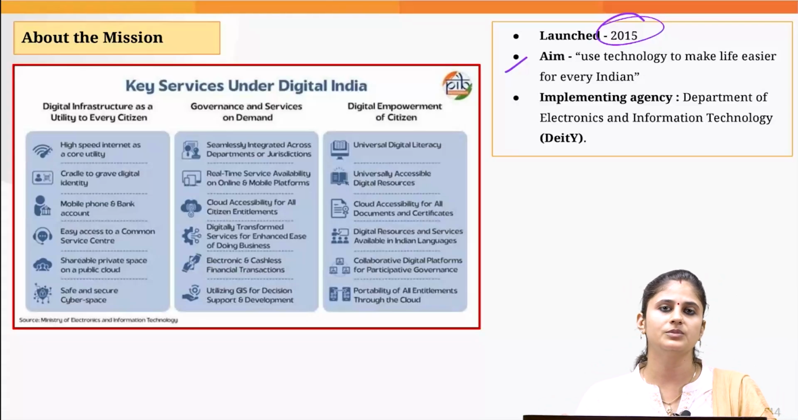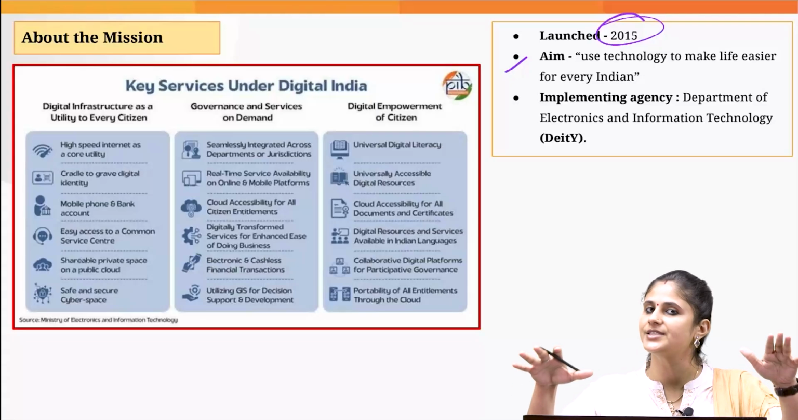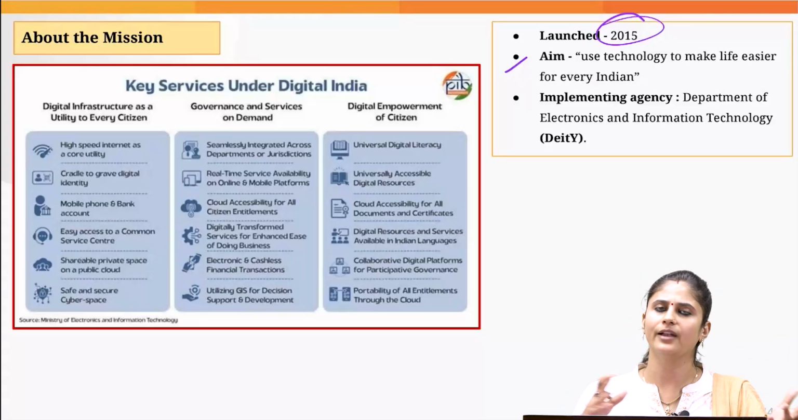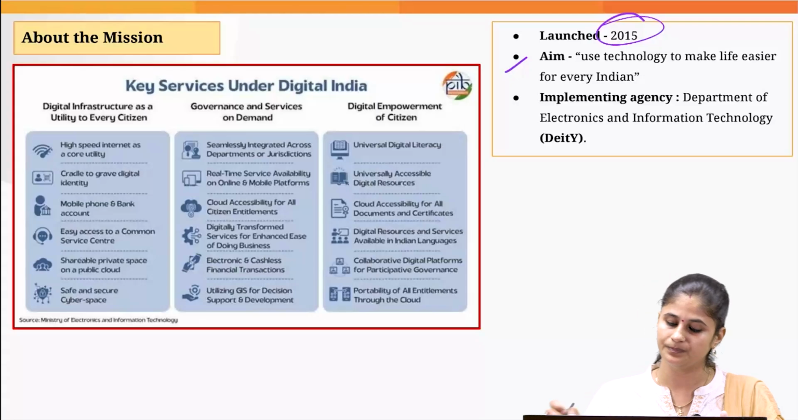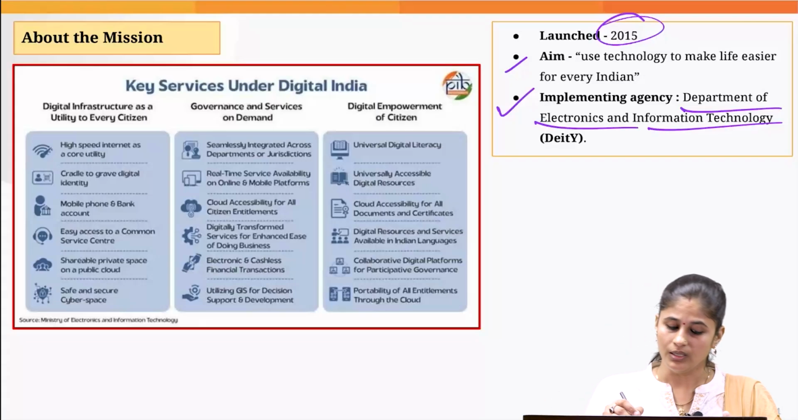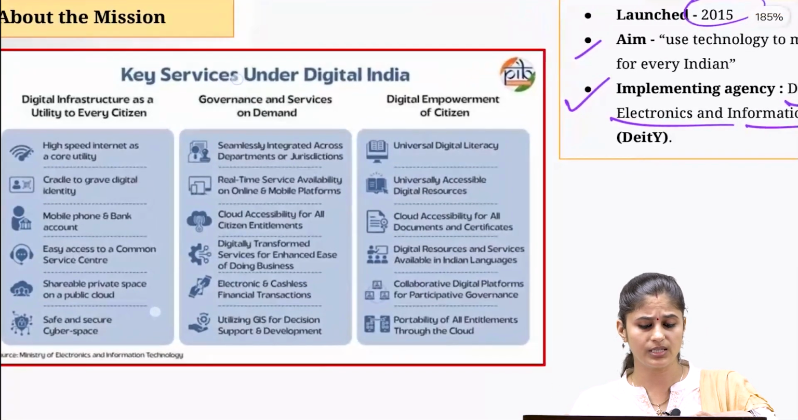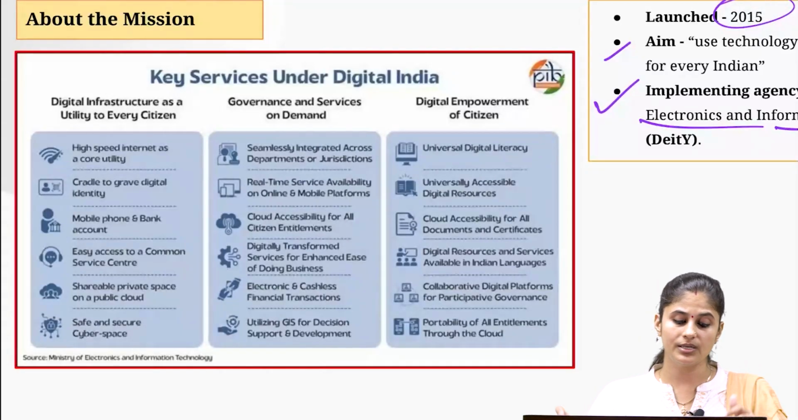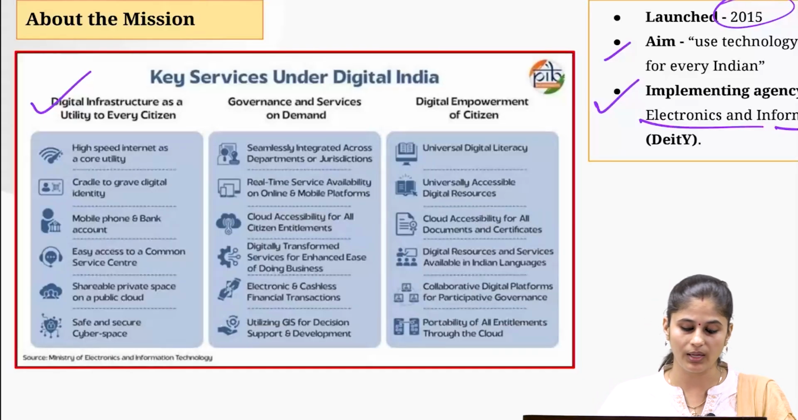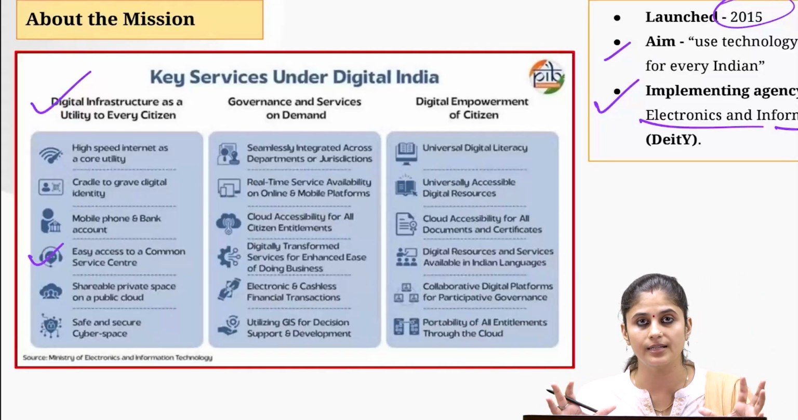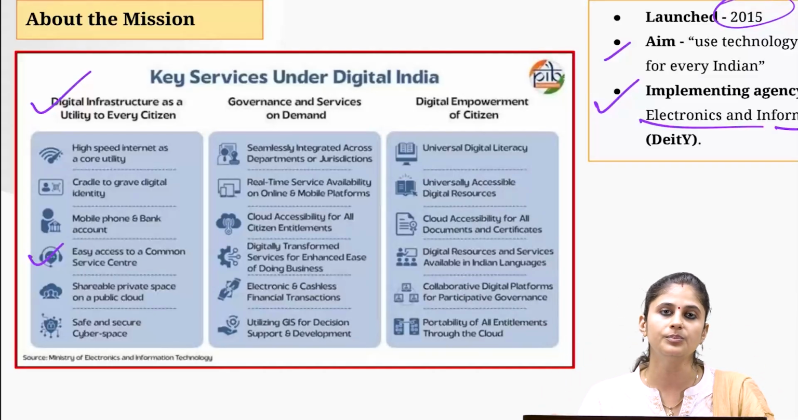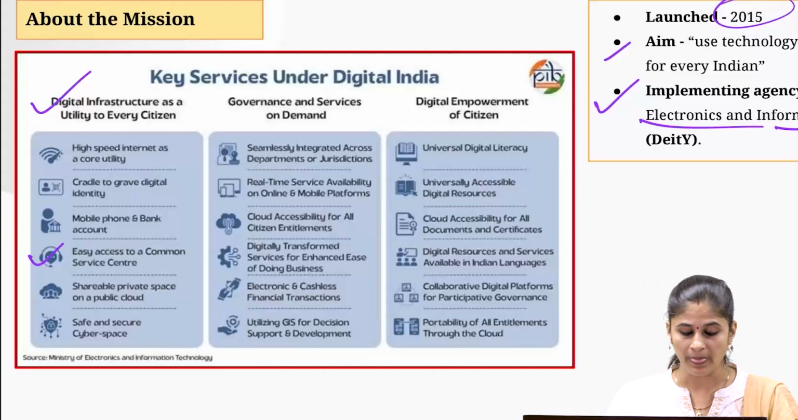And what was the aim of this particular mission? To basically make life simpler for Indian citizens by ensuring enhanced use of technology and also to ensure digital empowerment of the citizens. The implementing agency was basically the Department of Electronics and Information Technology. Now, what were the key services which the government is focusing on under this mission? The government is trying to improve the digital infrastructure through schemes like BharatNet, PM Vani scheme, by putting in place a network of common service centers which are situated in the rural areas, which provide e-governance related services to the people who are living in rural and remote areas.